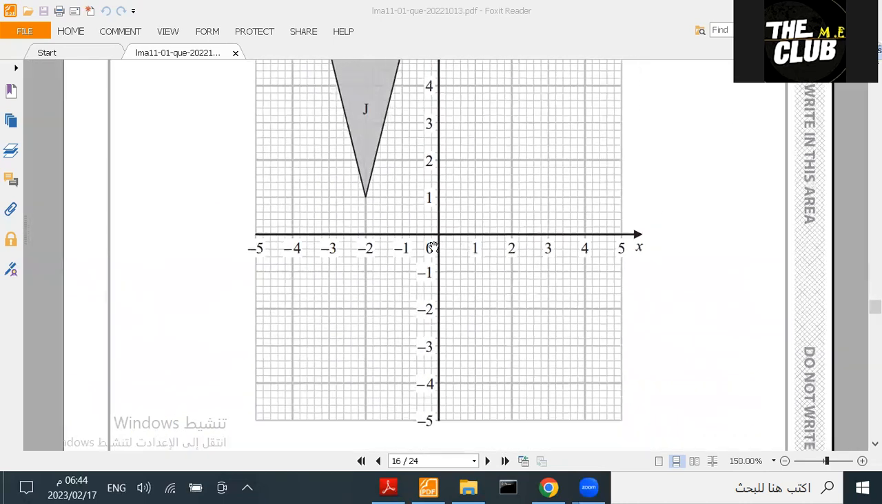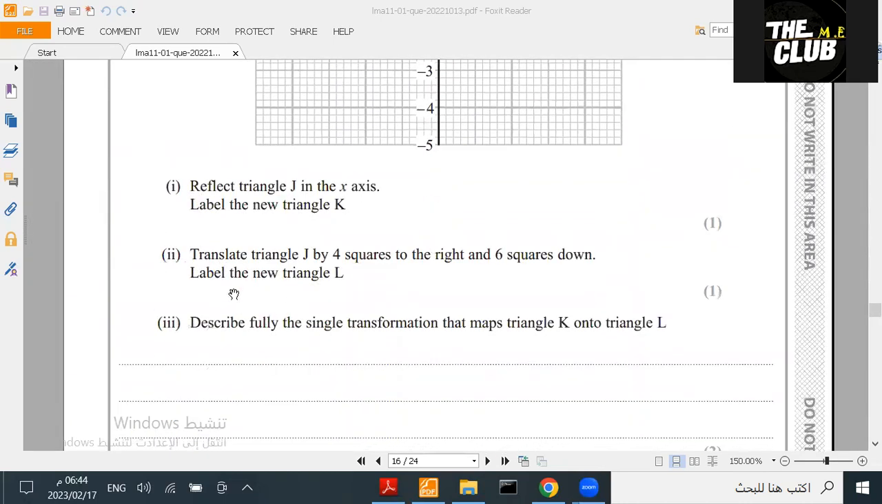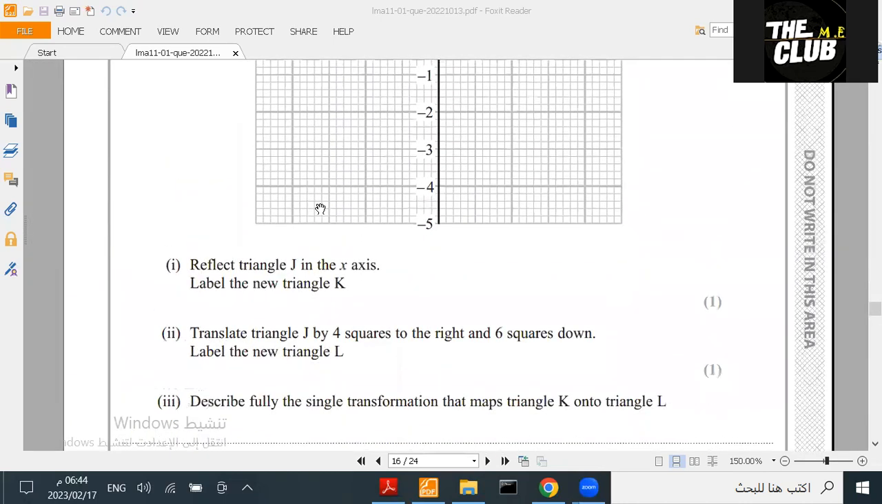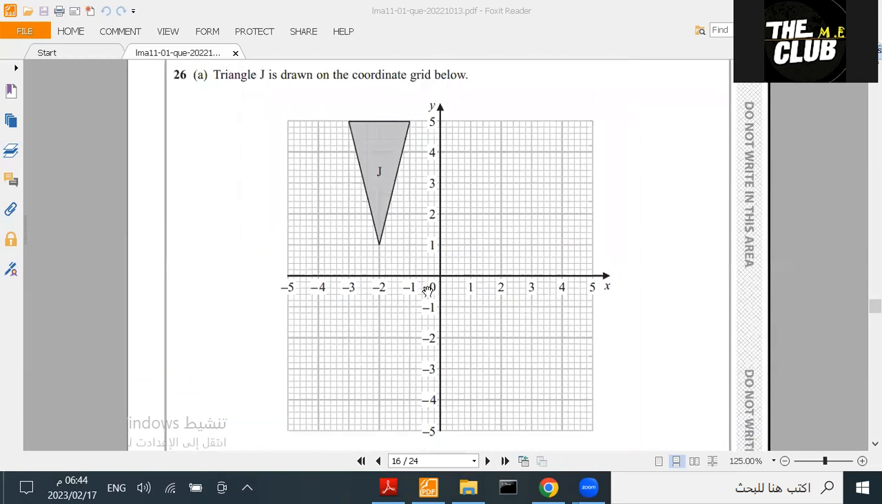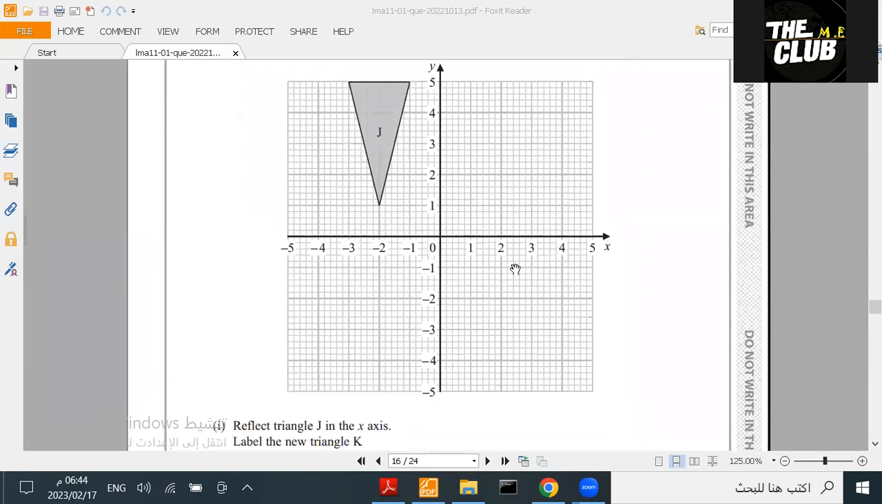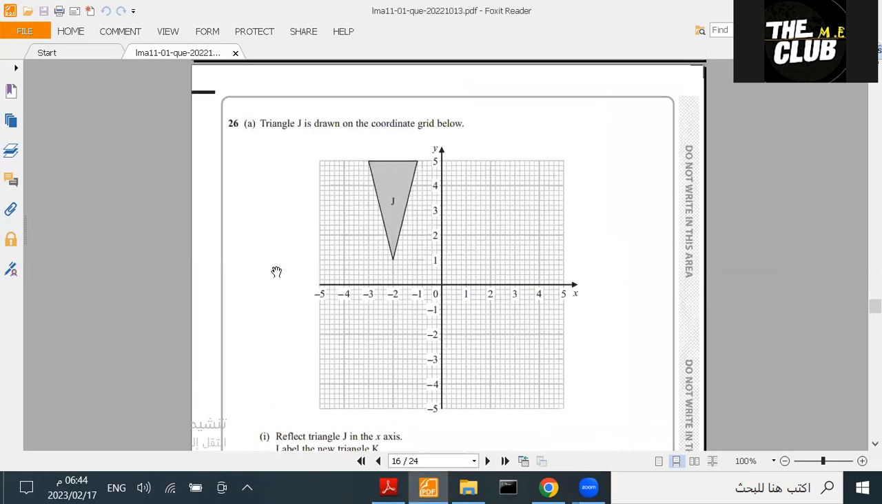Okay, so let's see the questions first. And then translate triangle J. Okay, let's do this first. Reflect triangle J in the x-axis, label the new triangle K. They need it on the x-axis. To reflect a shape on the x-axis, first thing you do, wait, let me show you the whole part.